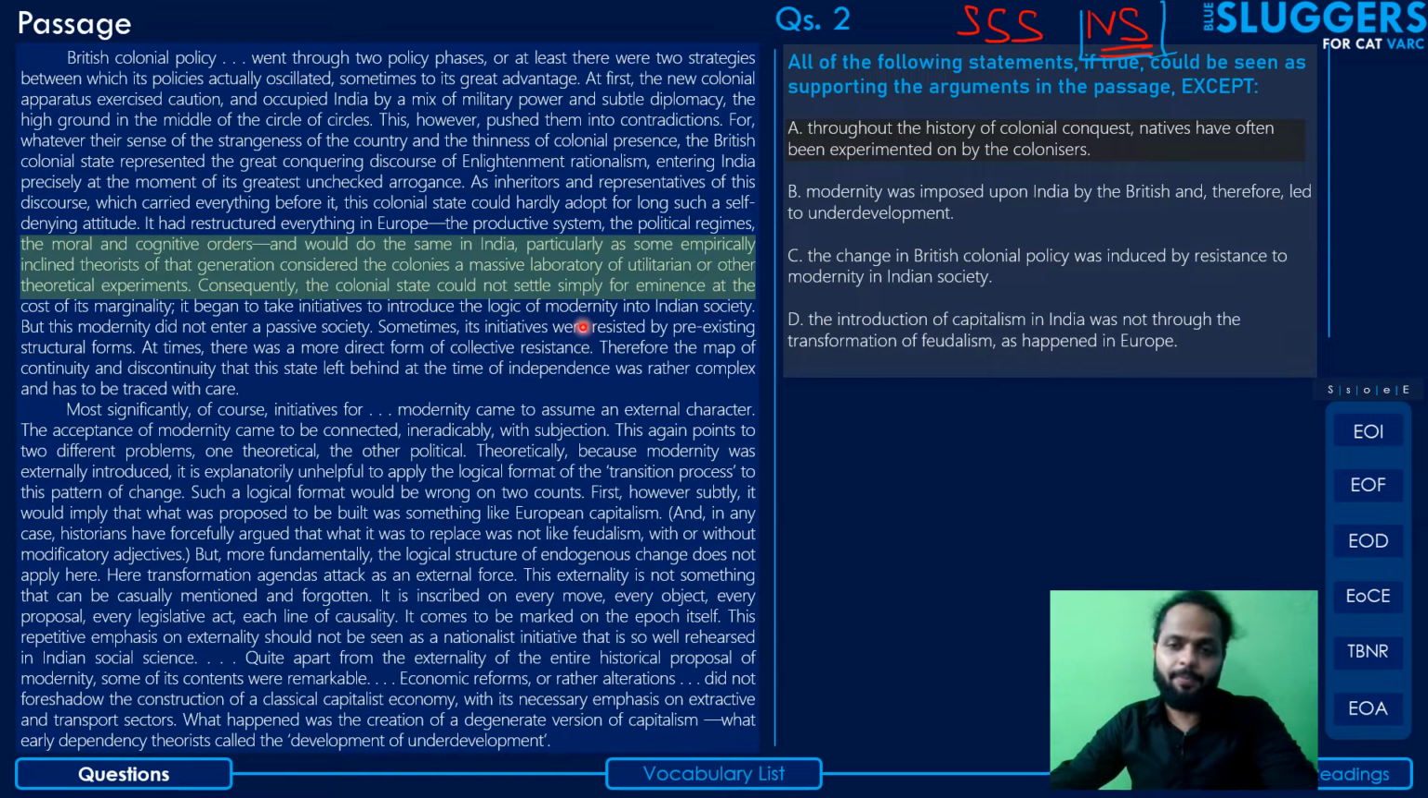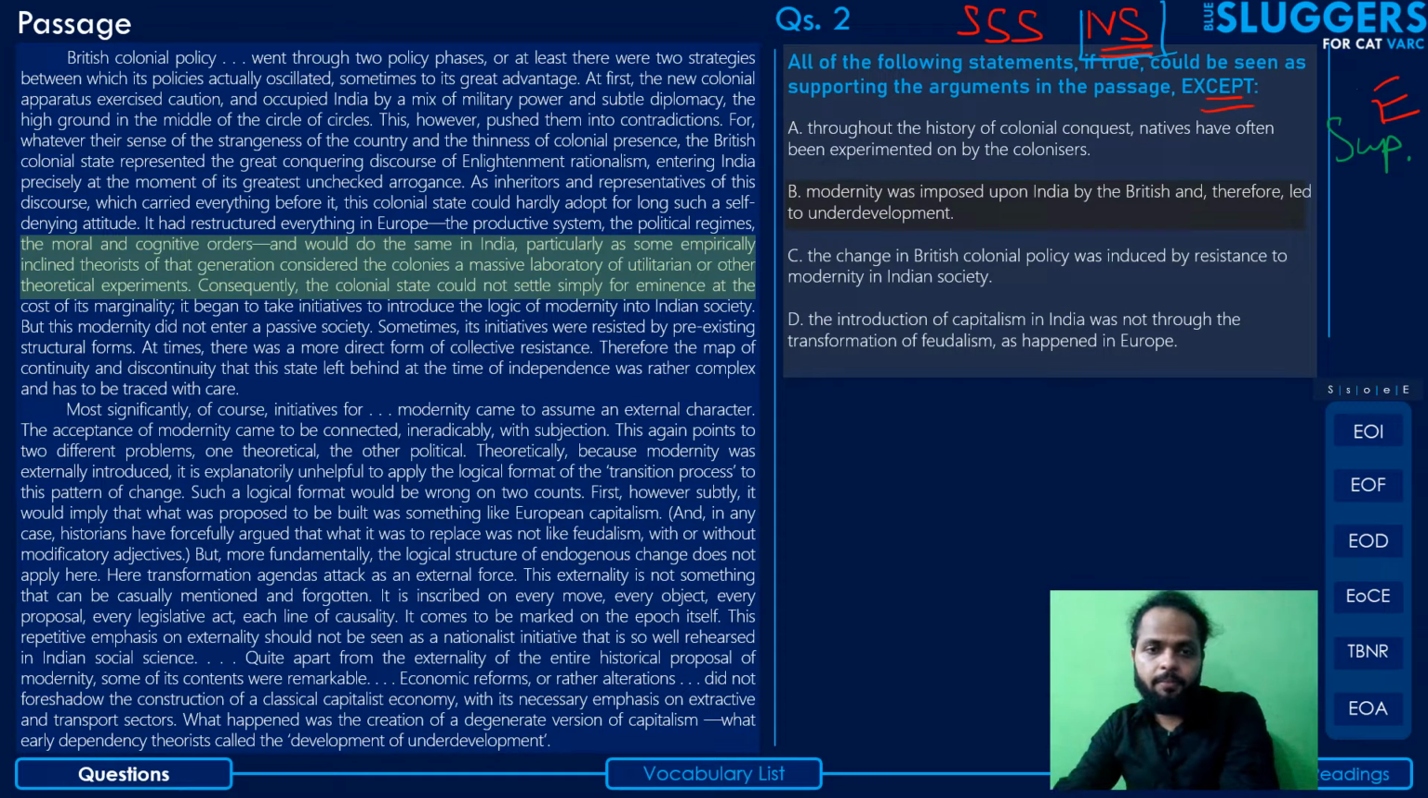Option A will support an idea in the passage, so we'll note this as something that will support, and hence you can eliminate this as an answer. This cannot be your answer. We need to figure out the one that does not, right? You have the word "except" here.